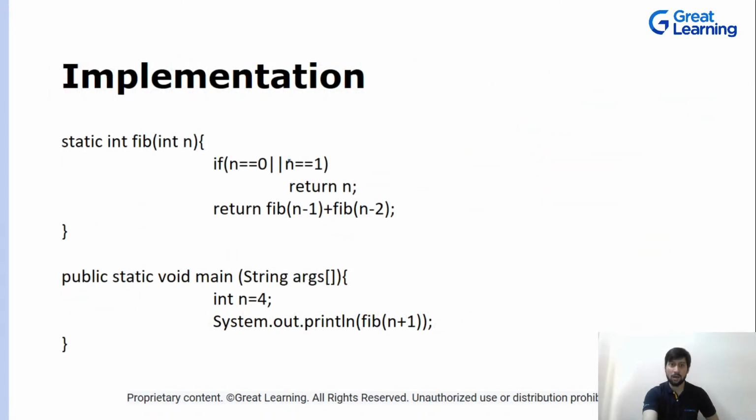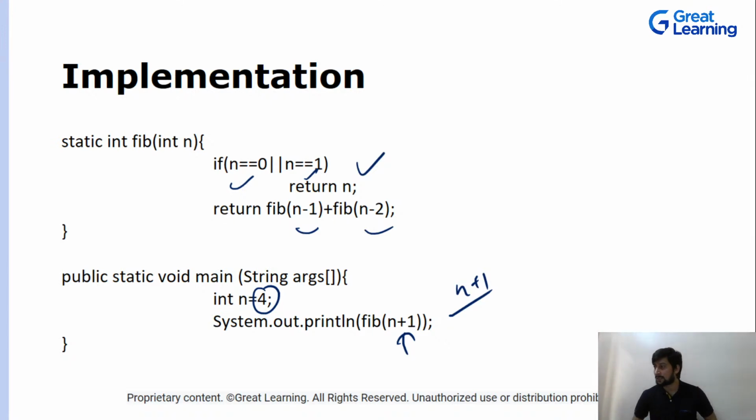Correct? Okay, so again you will see, if n is equivalent to 0 or n is equivalent to 1, return 1, else fib of n minus 1 plus fib of n minus 2. Simple. And again I am doing a little bit of manipulation, so I am passing in n plus 1. Similarly you can change your base cases and go for a relevant answer. Okay, guys, is this clear?